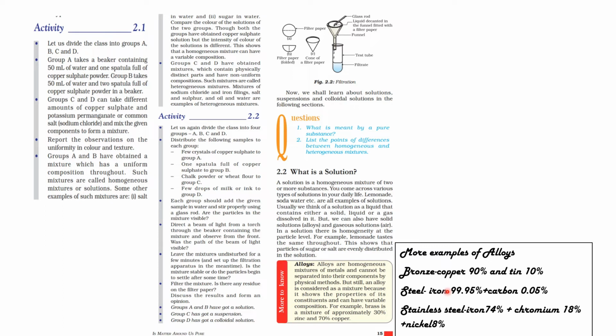We can check out more examples of alloys. Bronze: copper 90% and tin 10%. Steel: iron 99.95%, carbon 0.05%. Stainless steel: iron 74%, chromium 18%, nickel 8%.